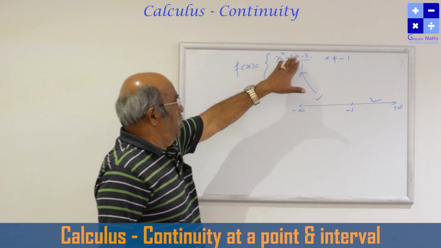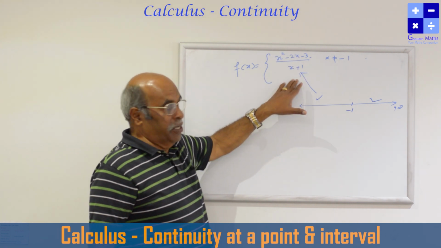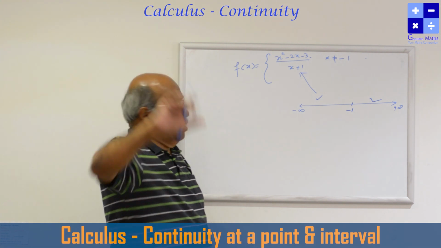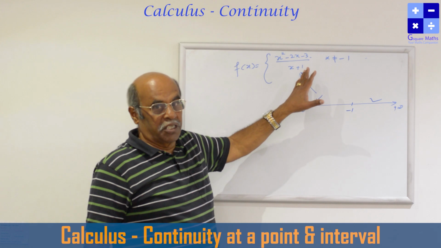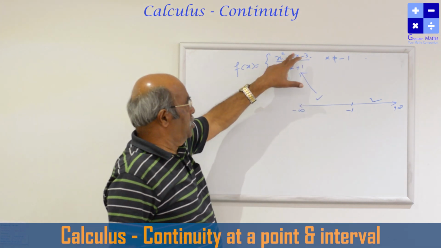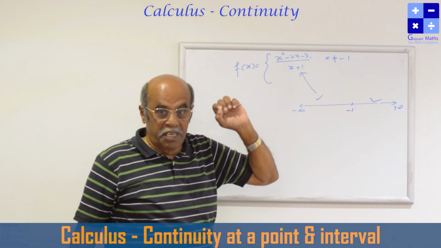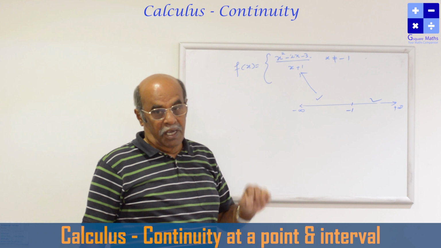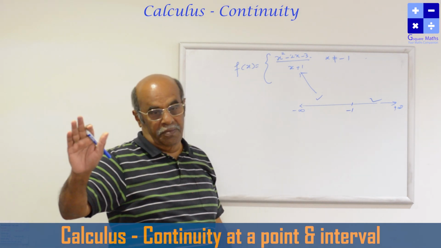This is a polynomial, this is a polynomial, and polynomials are continuous. So continuous by continuous: the third property says that if f and g are two continuous functions, then the quotient is also continuous. So both sides are continuous. Whether it is a continuous function or not, throughout the real numbers, even at one point, if there is a break, it is not continuous.